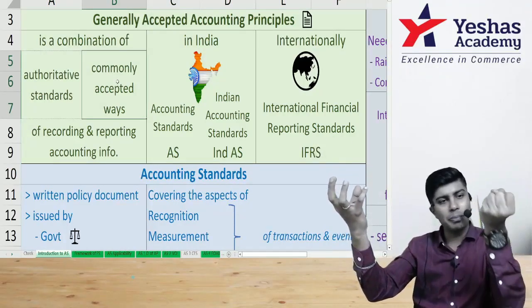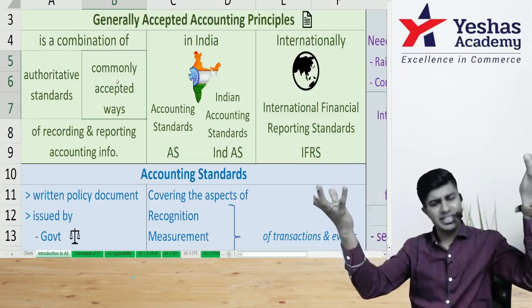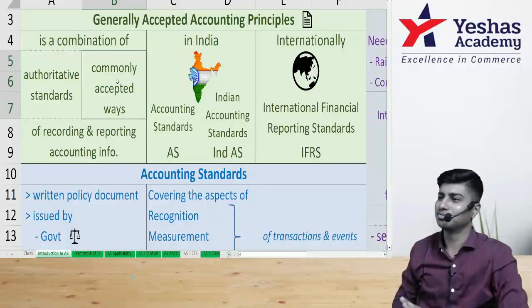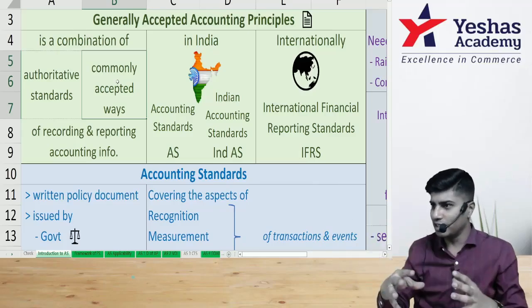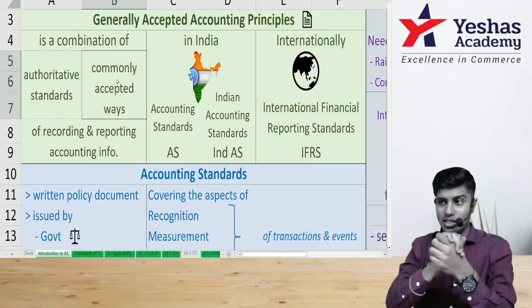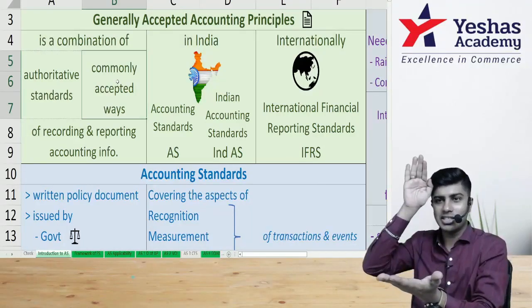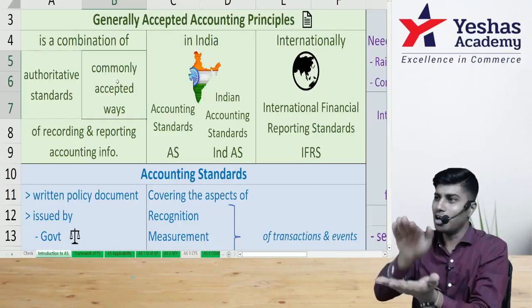This gap over a period of time will become accounting standards. Some gaps will remain as gaps only. It will not become accounting standards. So a lot of confusions are there. In a lot of places we may decide to do the same thing. Some things we decide will be written on paper. What is written on paper will become accounting standard.